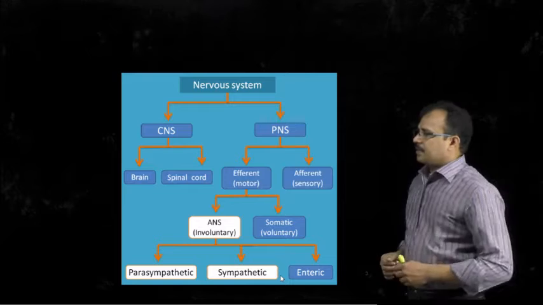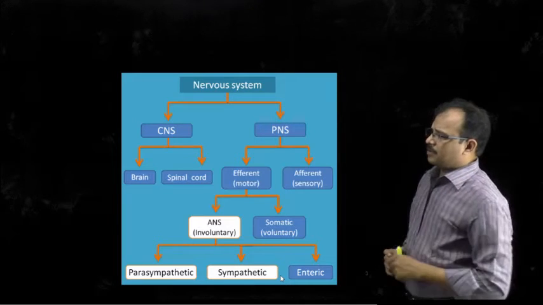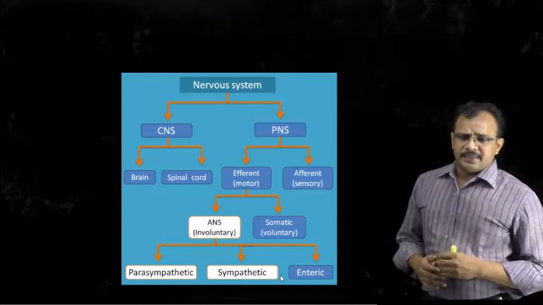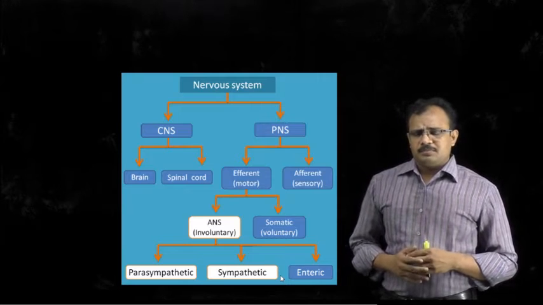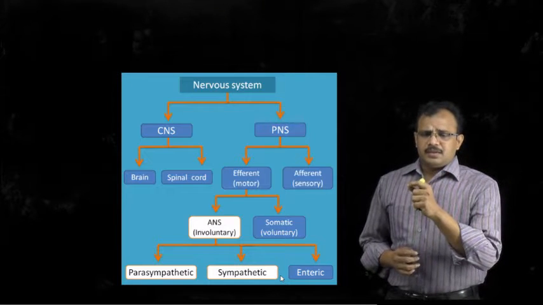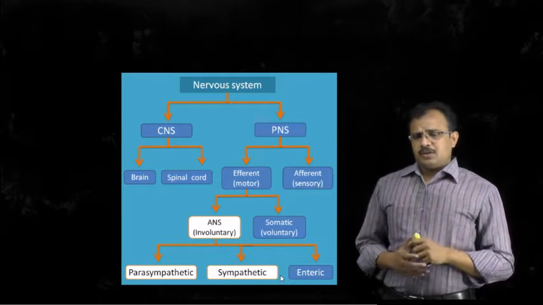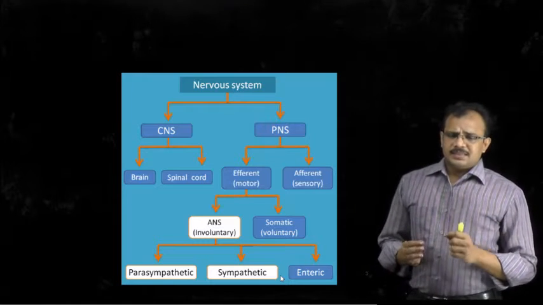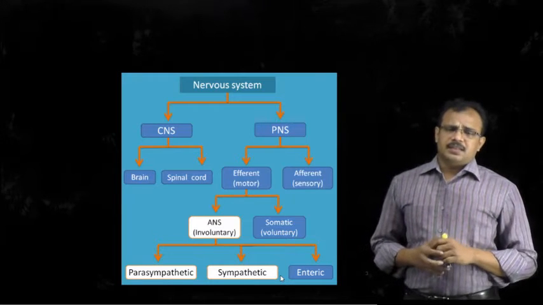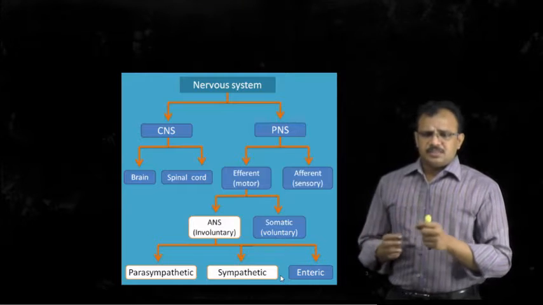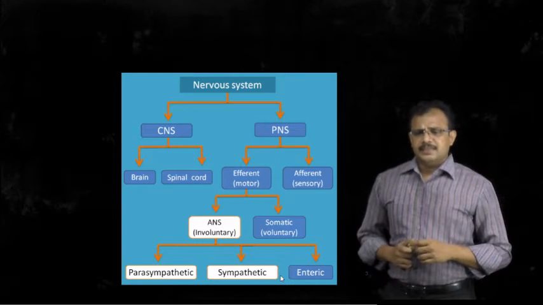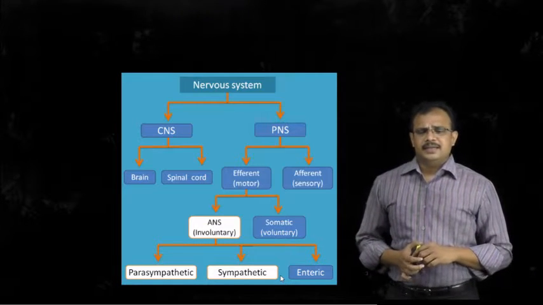The central nervous system consists of the brain and spinal cord, whereas the peripheral nervous system is categorized into motor and sensory nerves. The motor nervous system involves those nerves which carry impulses from the brain or the spinal cord to the effector organ, and hence these nerves are also called efferent nerves. The other category of nerves in the peripheral nervous system are sensory nerves.